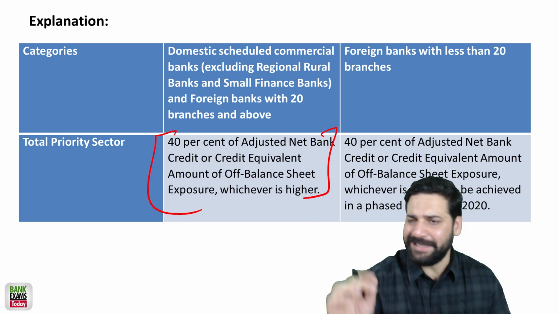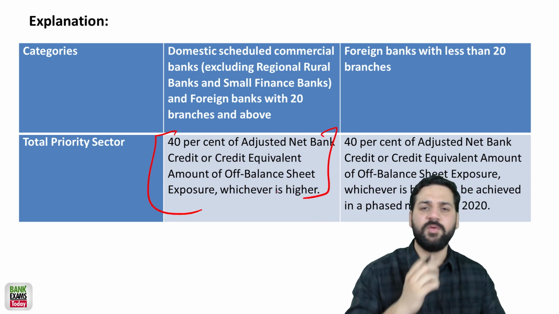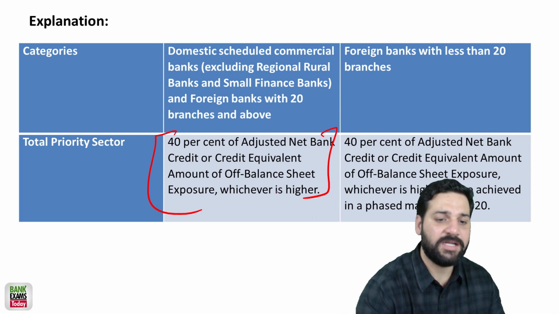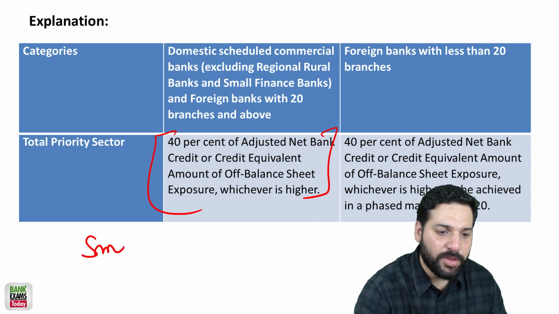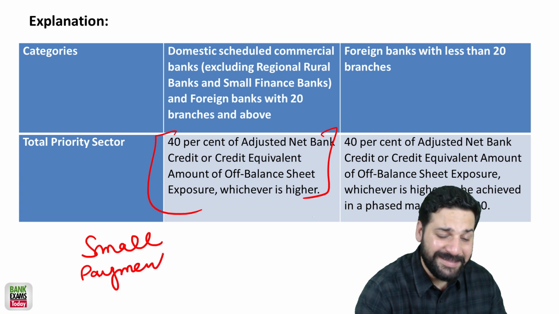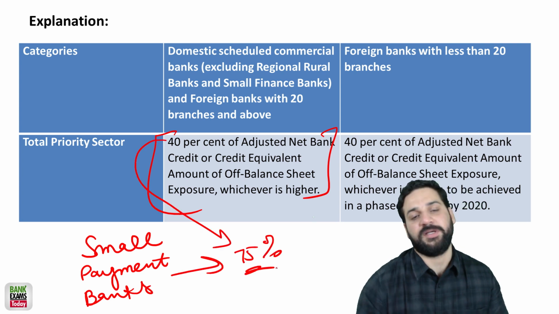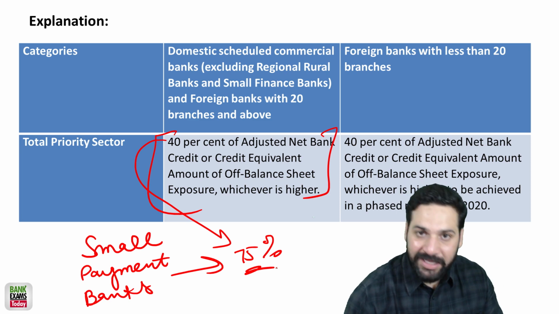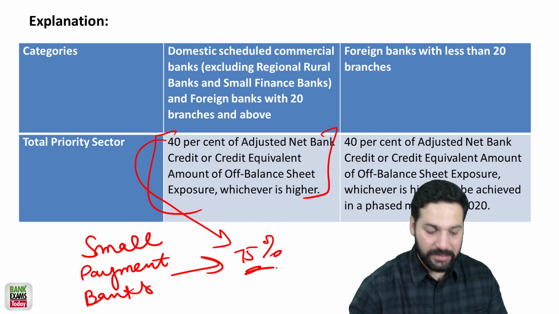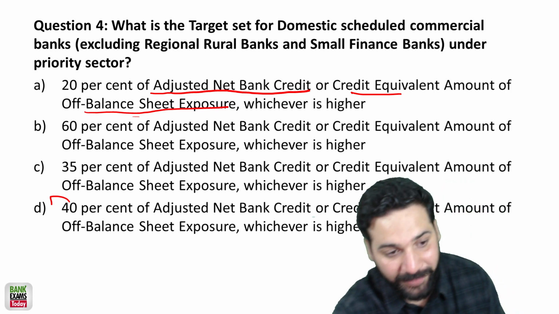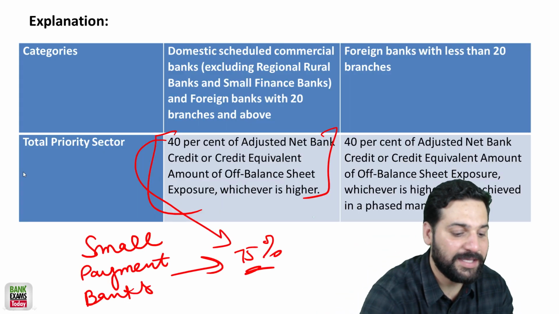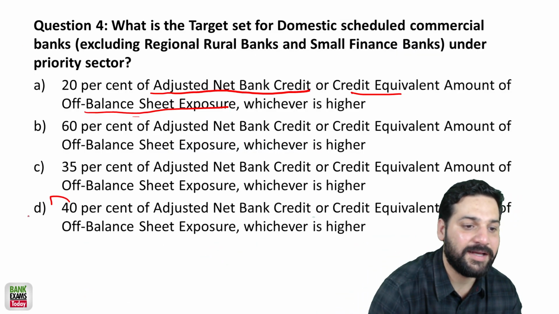There is an update. Recently एक update आई है, बहुत ज़रूरी है RRB Scale 2 के लिए, even for the interviews. स्मॉल पेमेंट बैंक्स के रिगार्डिंग एक अपडेट आई है रिसेंटली. For small payment banks this limit has been increased to 75%. 75% for priority sector, ये स्मॉल पेमेंट बैंक के लिए है. For the rest of the banks it is 40%. So D is the correct answer.